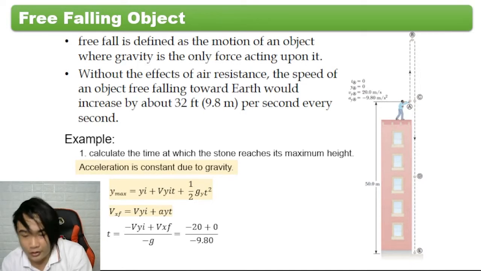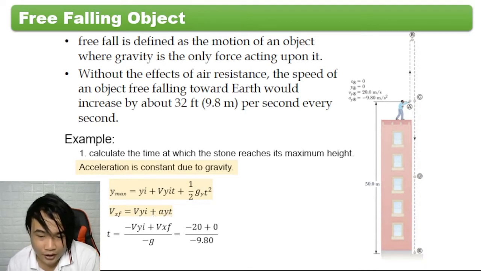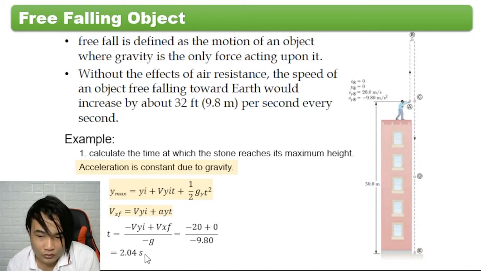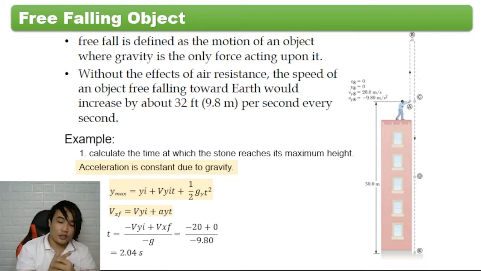So bakit negative? Kasi ito negative kasi na-transpose siya. So makikita nyo dito yung g na-transpose sa kabila, napunta dito. So ito, from this napunta sa kabila, naging minus, then na-divide by yung acceleration, which is 9.8. So the time is 2.04 seconds. So 2 seconds lang yung moment na nangyari para ma-reach niya yung maximum height.